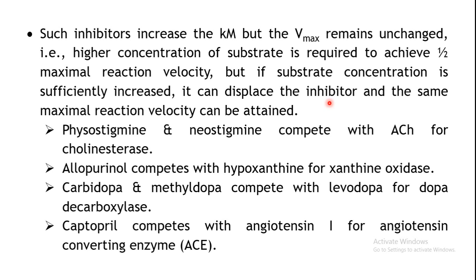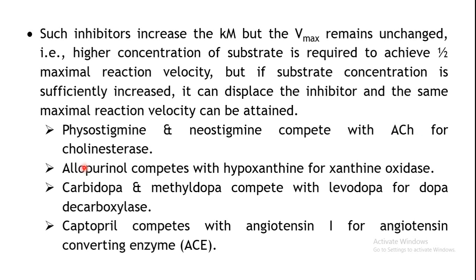Now examples of this equilibrium type of inhibition include physostigmine and neostigmine. These are competitive inhibitors, and they inhibit the enzyme cholinesterase.